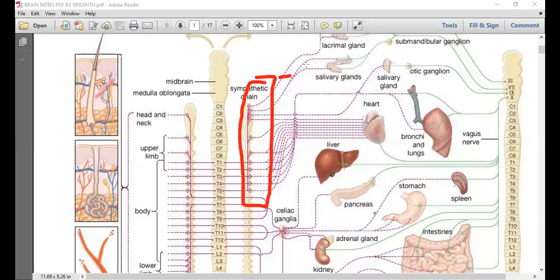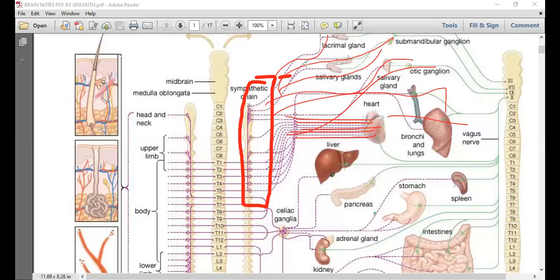That's why people started saying postganglionic nerve fiber means, at least, only the basics you need to know. Postganglionic nerve fiber means we need to look towards the body. So that postganglionic nerve fiber goes not only to the heart, but also the lacrimal gland, submandibular salivary gland, otic ganglion, lungs, everything here. All of them are going to that particular body part.